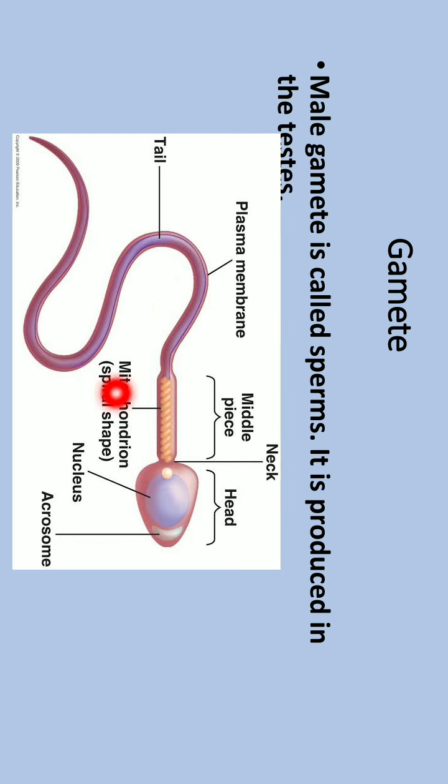The tail helps in the movement of the sperm, and the energy for that movement is produced in the middle piece by the mitochondria. In the male, the male gamete, that is sperm, is produced in large numbers.